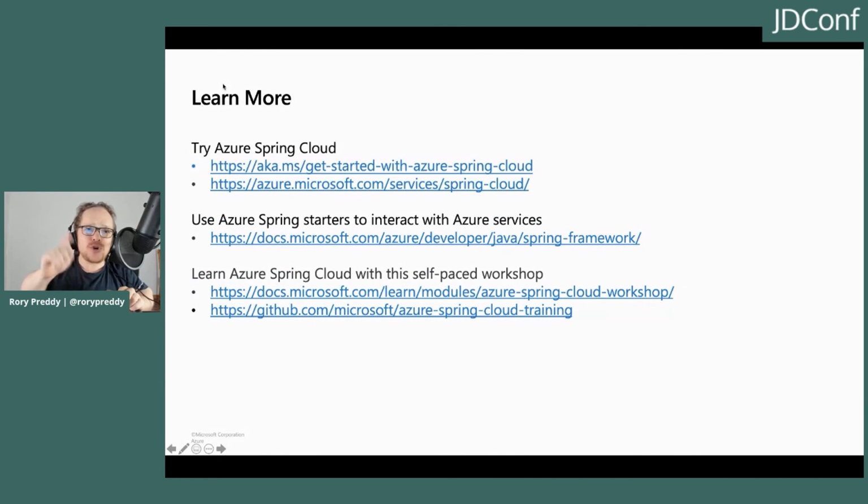If you want to learn more, you can use your Azure account, get started with Spring Cloud today, and leverage the expertly maintained Spring Docs references. Then integrate with Azure Spring Cloud starters into your project and introduce Spring idiomatic Azure libraries. And finally, spend some time with our workshops and get detailed experiences with Azure Spring Cloud.